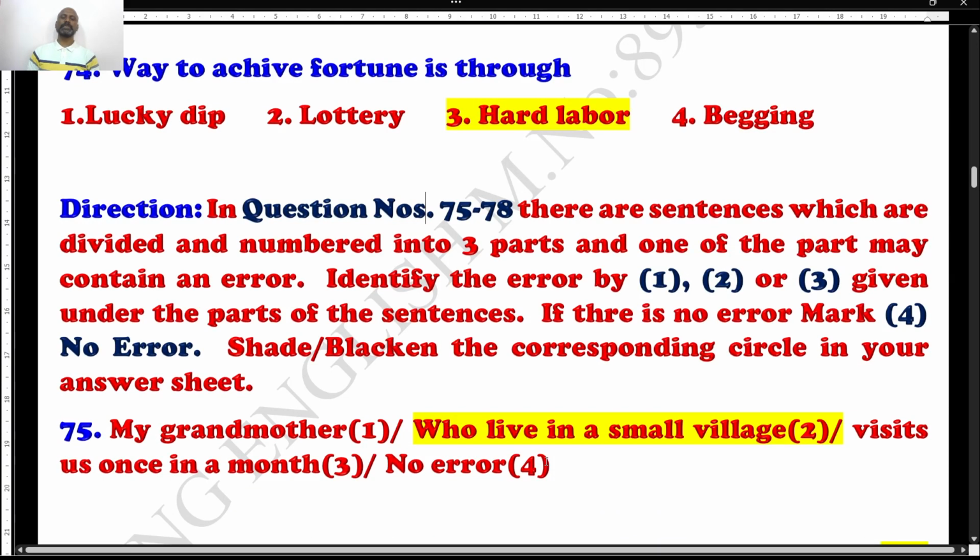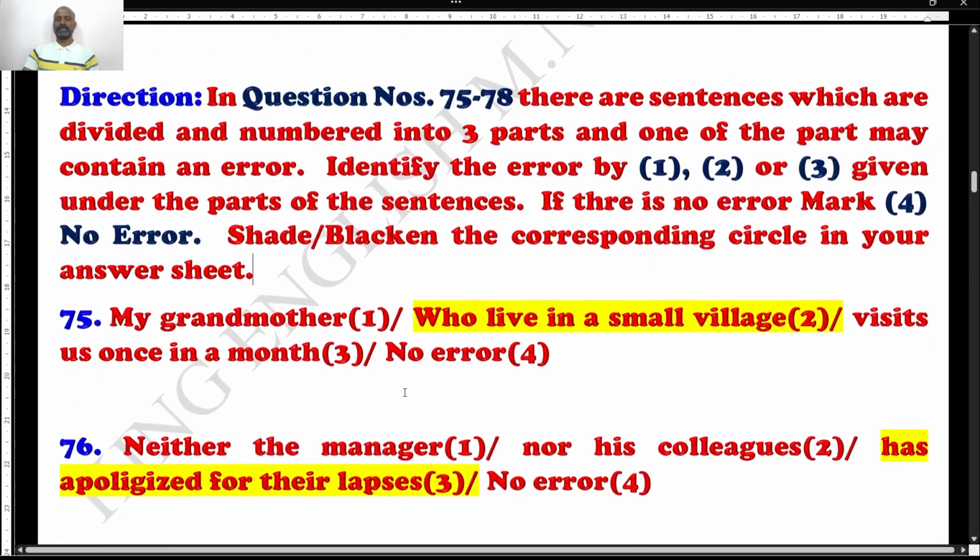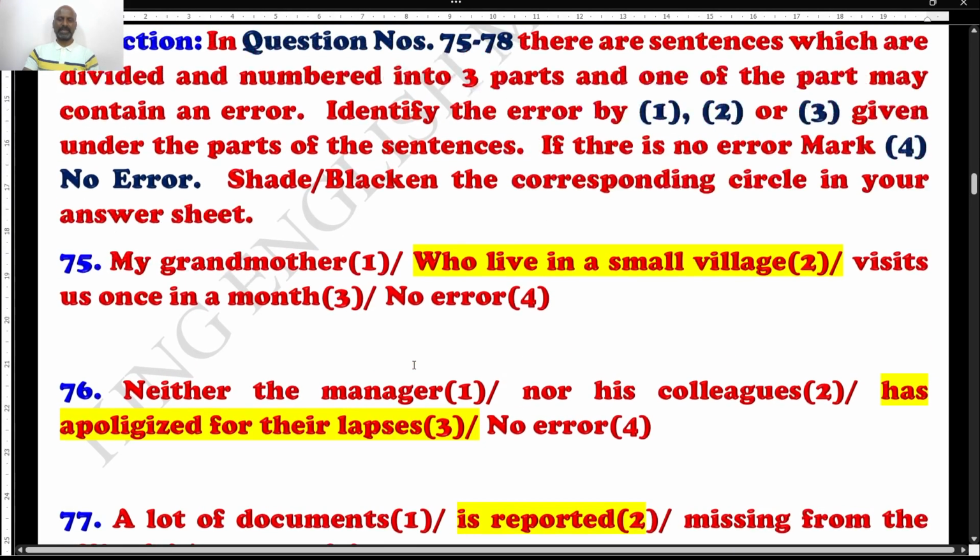Well, next, questions number 75 to 78. You have to identify the error, students. If the error is in segment 1, segment 2 or segment 3, fine; if you find no error, go with option 4, no error. We have already practiced so many questions like this. If you are interested, join my classes. I'll teach you, students. Error identification is always based on some grammatical topic.